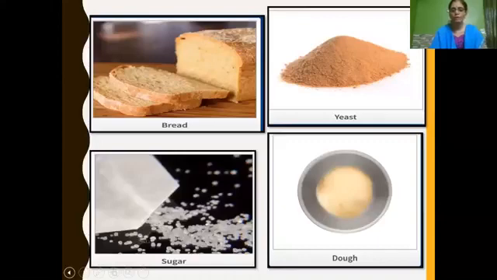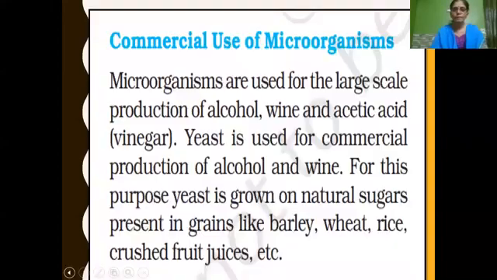It becomes very soft. What is the reason behind it? Yeast reproduces and releases carbon dioxide during its respiration, and this carbon dioxide gas gets trapped in the dough. When it is baked, the gas escapes, making the food items porous and soft.